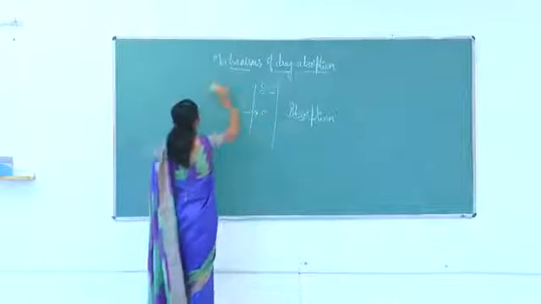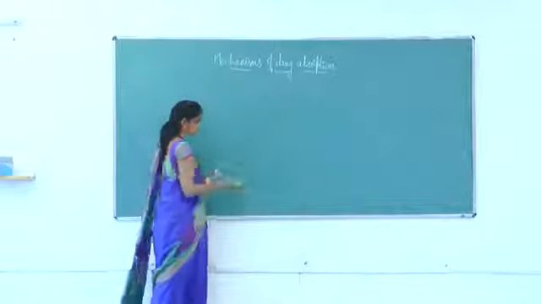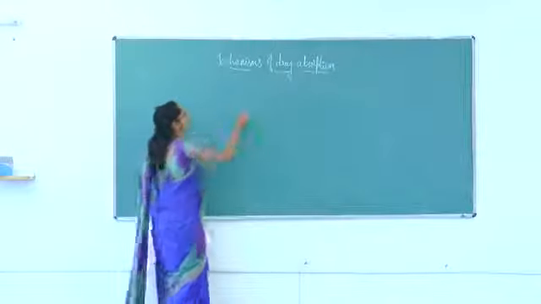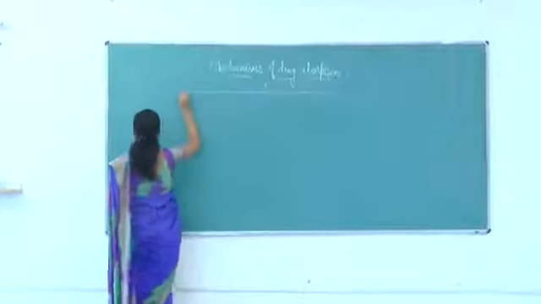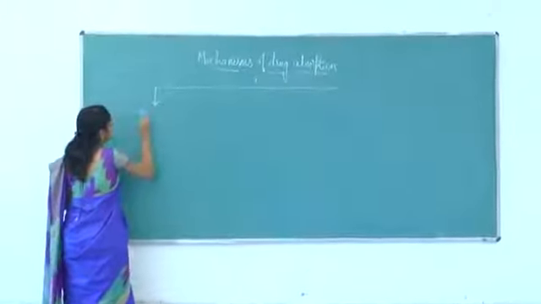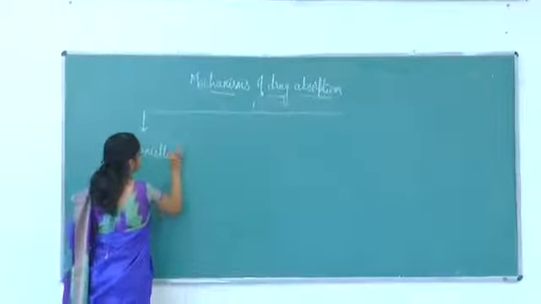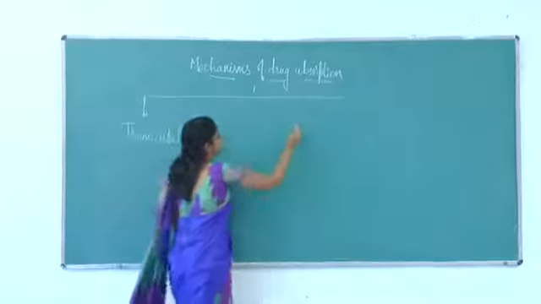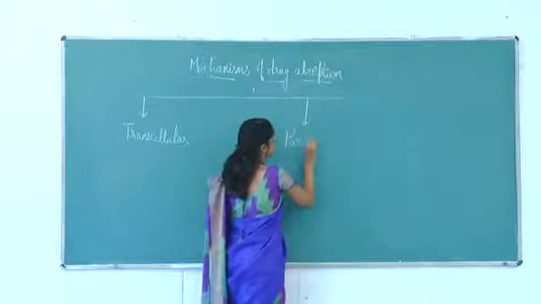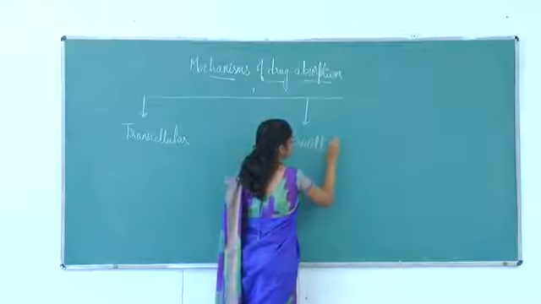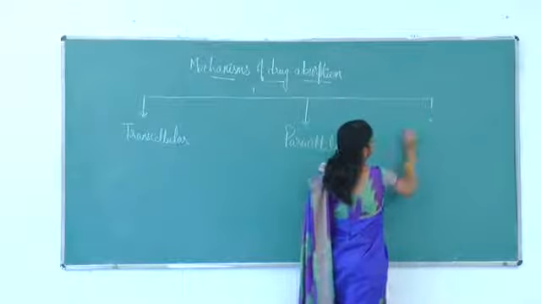All these mechanisms can be broadly classified into: the first one is transcellular, the second type of mechanism is paracellular, and finally we have endocytosis.